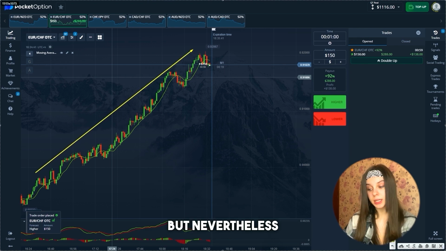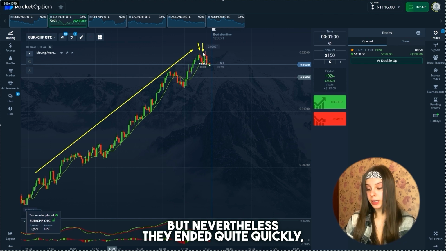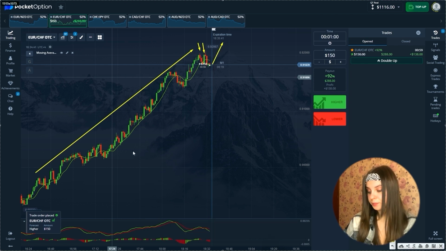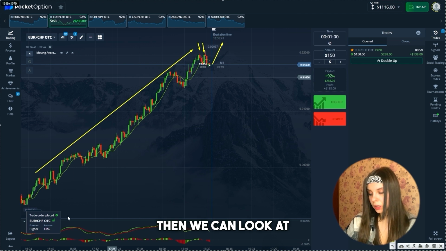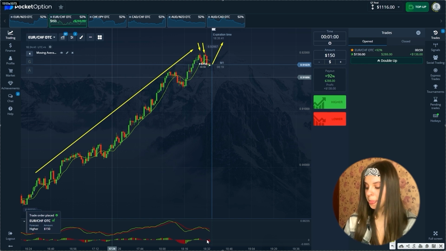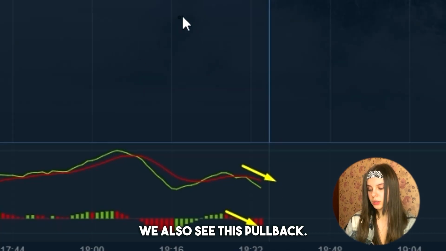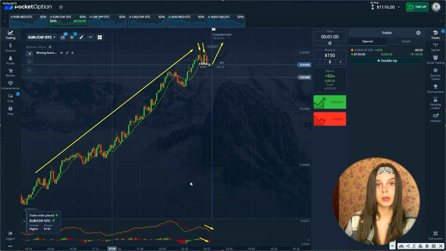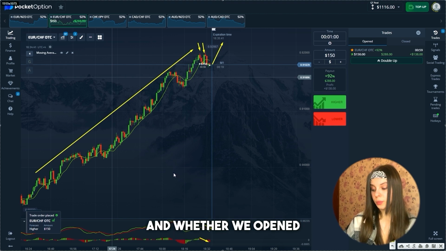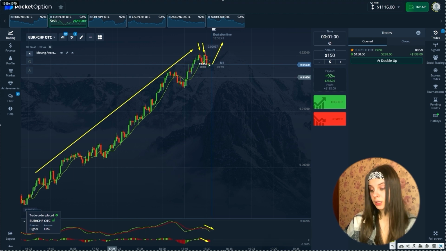But nevertheless, they ended quite quickly, so we opened our trade for an increase. Then we can look at our second indicator, MACD. We also see this pullback. Let's look at the chart and whether we opened our trade correctly.